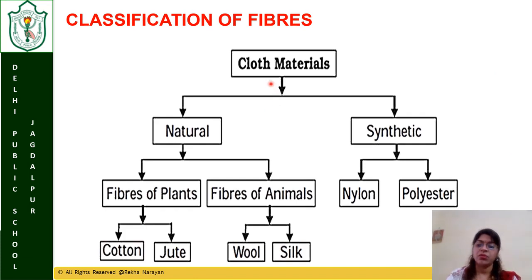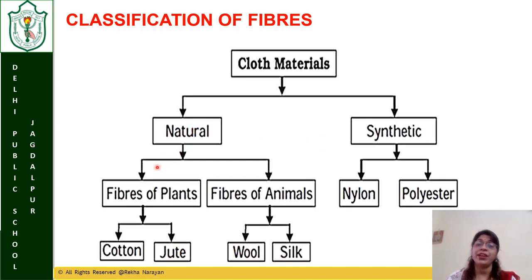Clothes are made up of fibers, and the fibers are divided into two categories, natural and synthetic, because the sources of gathering these fibers are different.